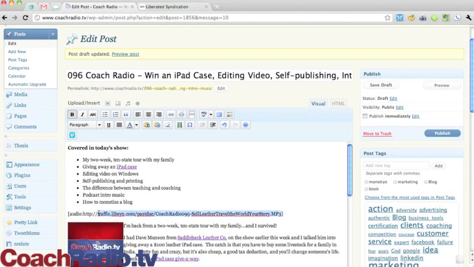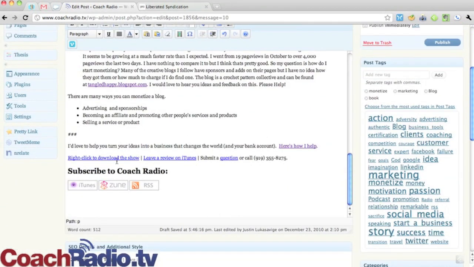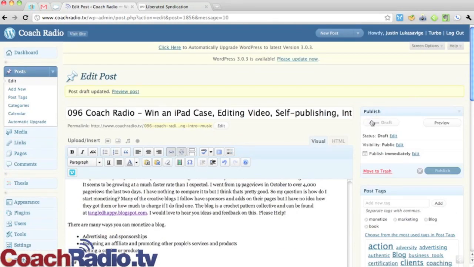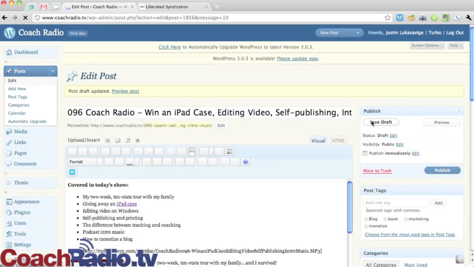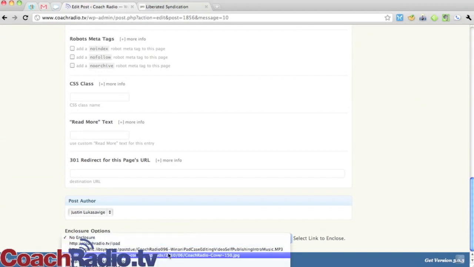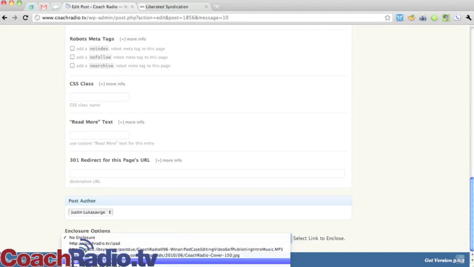This is for the player that's on my web page. And I'm also going to scroll down. I have it right here. Also right-click to download, and I'm going to change and make sure that this was the exact one that I just put in there. And I'm going to save the draft. I'm using something also on the back end called KG Enclosure Flex. After I saved it, Coach Radio episode 96, it's also right here.